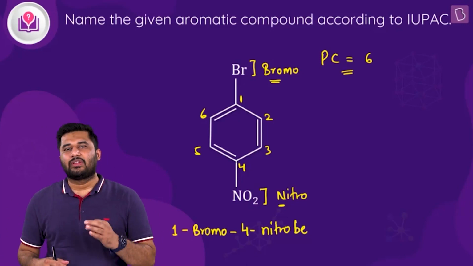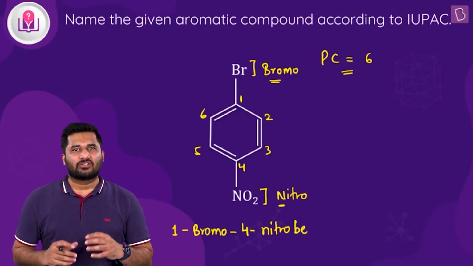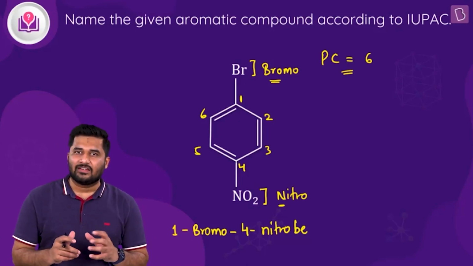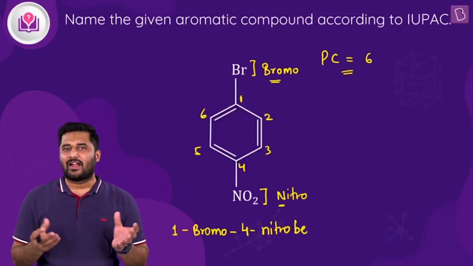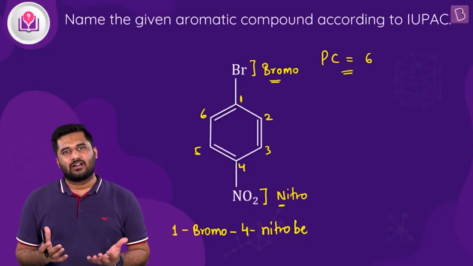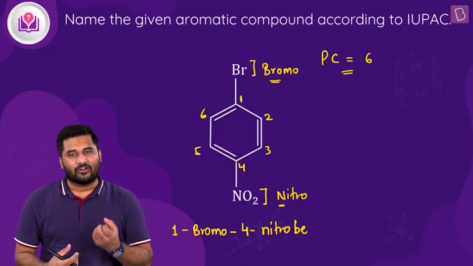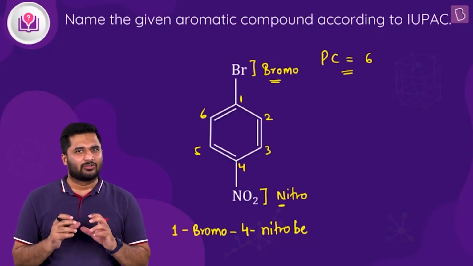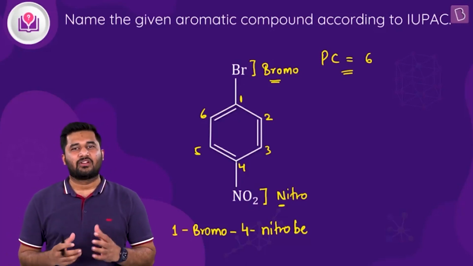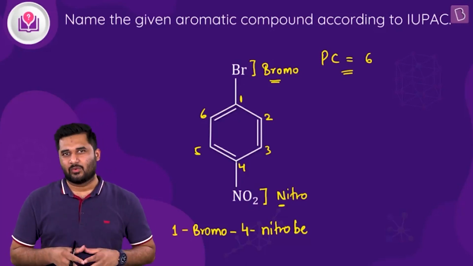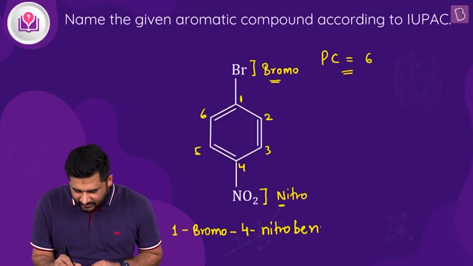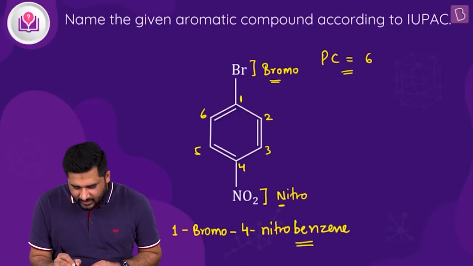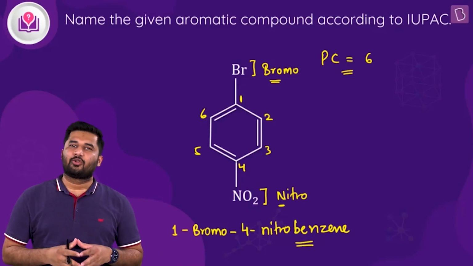Why? Because the word root itself, that is benzene, is accepted by IUPAC, and this benzene itself inherits the component of primary prefix as well as the component of primary suffix. So there is no need to use primary prefix and primary suffix when you are using benzene as the word root. Clear? So here you can see we have benzene. Clear? So the name will be 1-bromo-4-nitrobenzene.